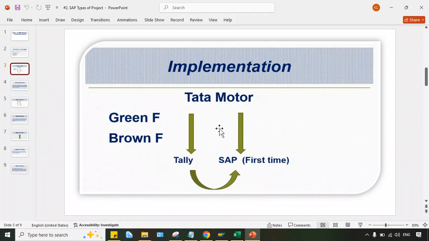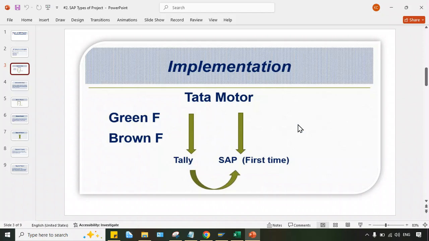Now we'll talk about greenfield implementations. If you talk about greenfield implementation, guys, let's suppose there is a particular organization, say for example, Tata Cement. Of course, Tata Cement is not a small, new organization, guys, but I'm just quoting an example. Just assume that Tata Cement is a new organization, a totally new setup. If there is a new setup, then of course plant construction will take place. Somewhere the corporate office construction is also taking place. Everything is totally new setup, right?